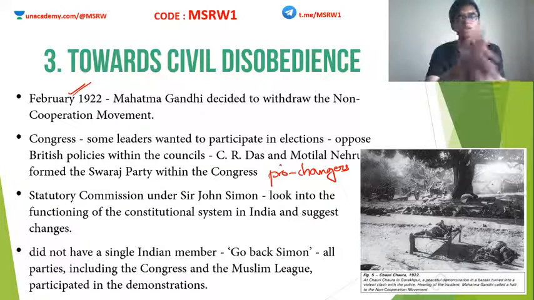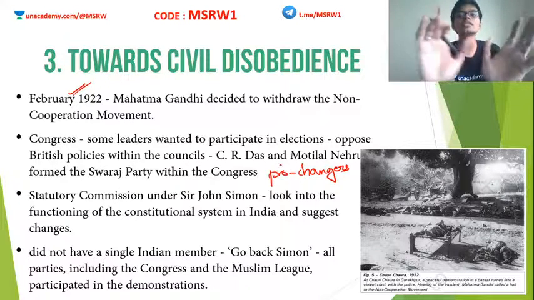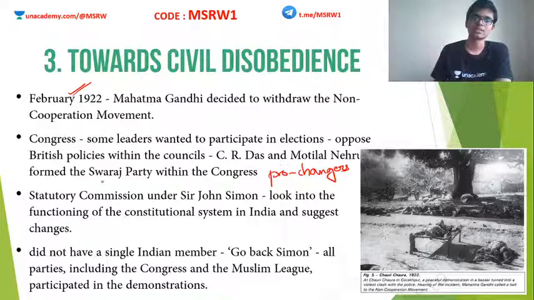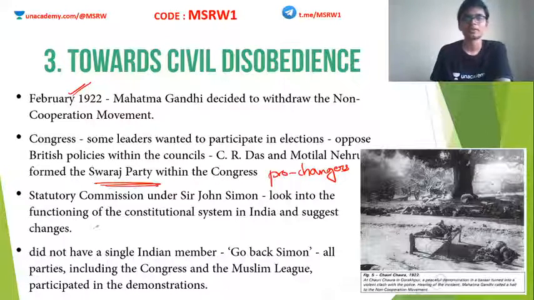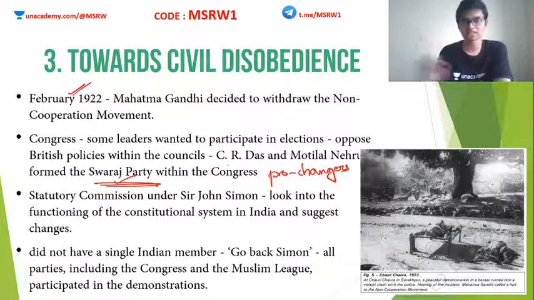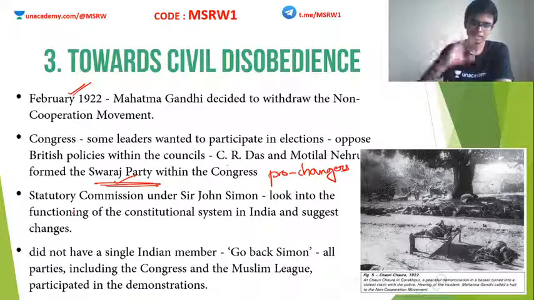I mean, the Congress did not split itself, but within the Congress party, a new sub-party was formed. This party came to be known as the Swarajist Party. Okay, so C.R. Das and Motilal Nehru formed the Swarajist Party within the Indian National Congress. Clear? Now, the elections to the council were conducted, and these pro-changers or the Swarajist Party gained a lot of seats. Clear?